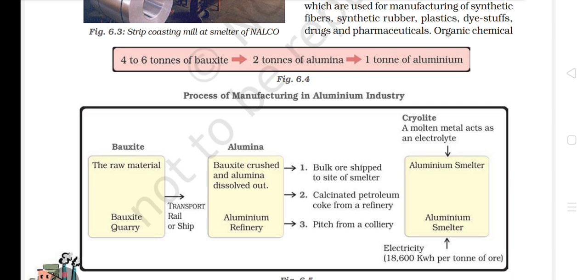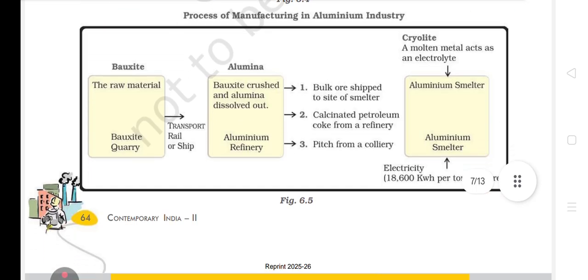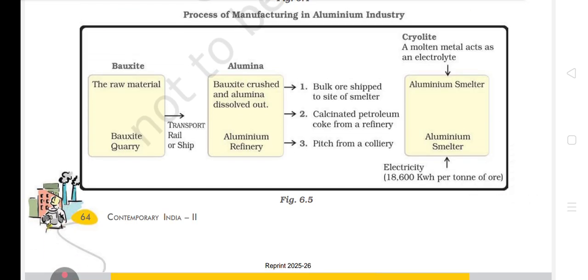1 ton means 1 kg of aluminium. So you can see how difficult and how precious the aluminium becomes. Then next is bauxite, a raw material. Bauxite quarry, transport, rail or ship. Then alumina. Bauxite is crushed and alumina dissolved out. Then aluminium refinery, bulk ore shipped to a site of smelters. Calcinated petroleum coke from a refining.